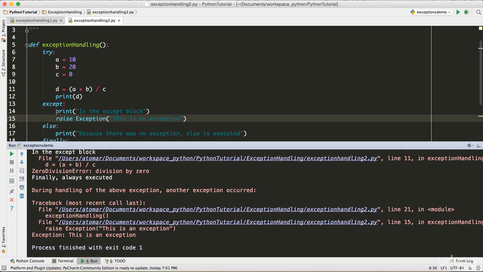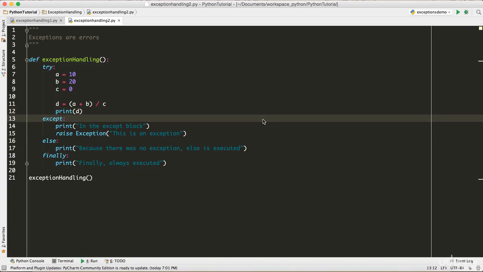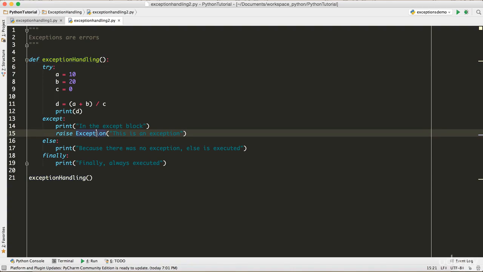Why? Because it printed this thing, sorry, let me bring that up. It printed this in the except block, and then it printed the issue, it says raised exception, so it raised the exception and then finally was always executed. But during handling of the other exception, it showed all the exceptions, and it just raised everything. So it is used to raise the exception for the other method which is going to utilize this method. Basically it means that you have to handle this exception wherever you are using me, otherwise you're going to have all those issues. So you can use this raise keyword for exception handling.